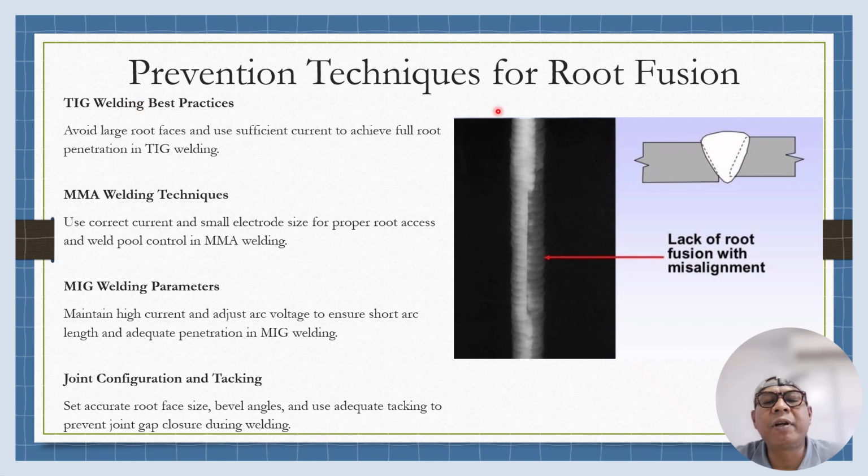Prevention technique for the root face. So this one is an RT film. You can see this is the root. It becomes darker compared to an acceptable root penetration. So this one is only on one side. The cause is misalignment during fit up.